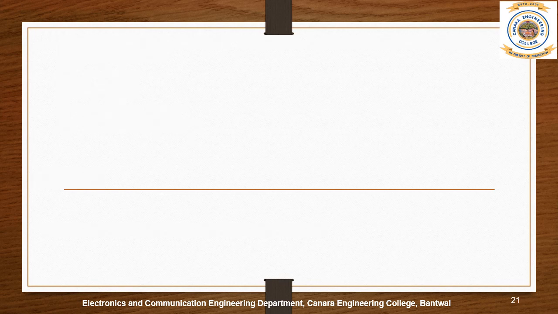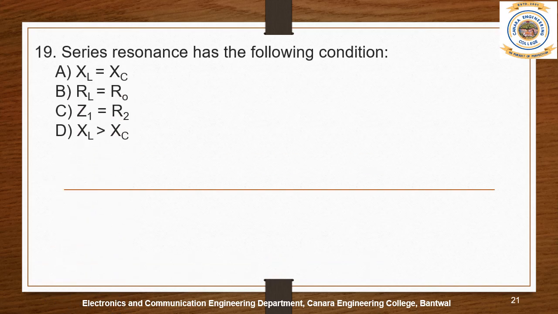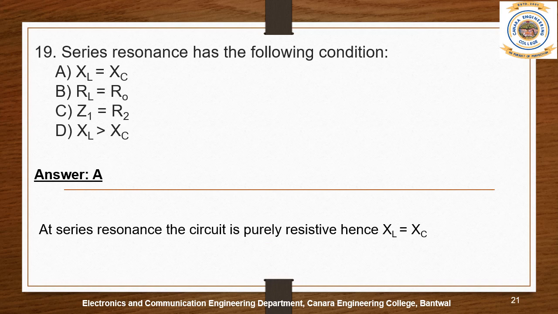Question number 19. Series resonance has the following condition: A, XL equal to XC. B, RL equal to R0. C, Z1 is equal to R2. D, XL is greater than XC. So the answer is A, that is, XL equal to XC. At series resonance, the circuit is purely resistive, hence we have the condition XL equal to XC.